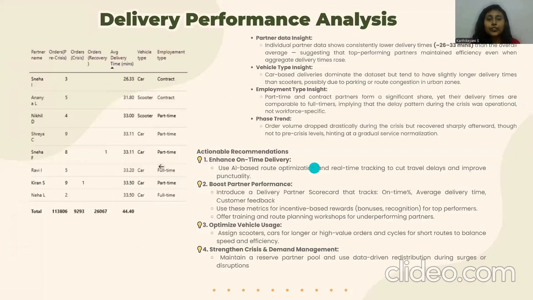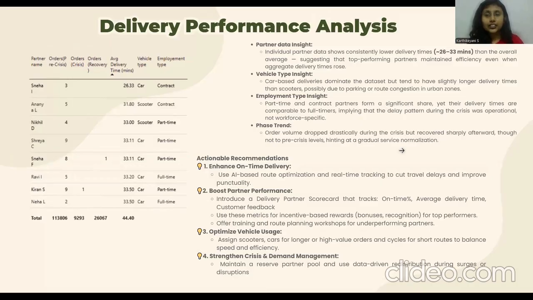Now, we have come up with the list of high performing delivery partners. Based on this, we have the following insights. We could see that individual partner data shows consistently lower delivery times of 26 to 33 minutes, even though we have the overall average as 44 minutes. This shows that individual partners have performed efficiently even when aggregated delivery times rose because of the crisis phase.